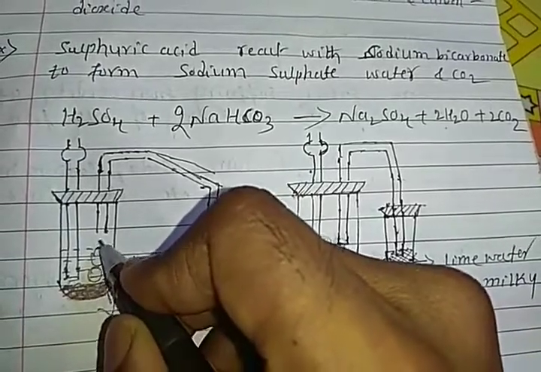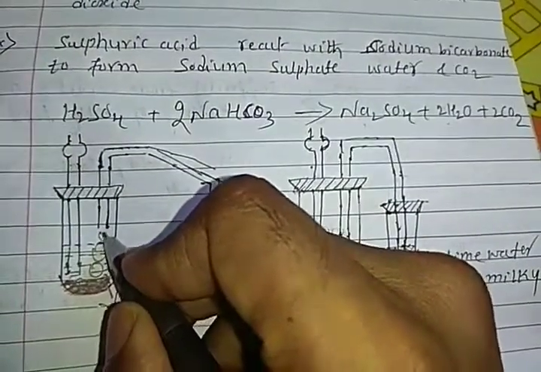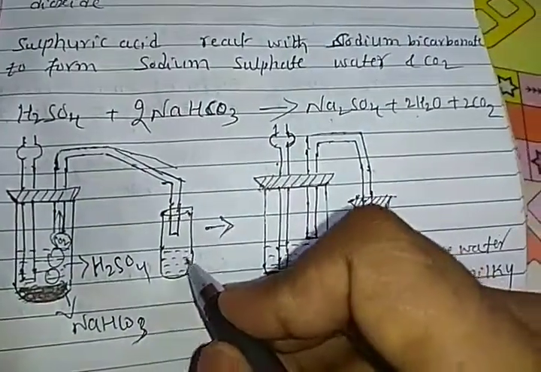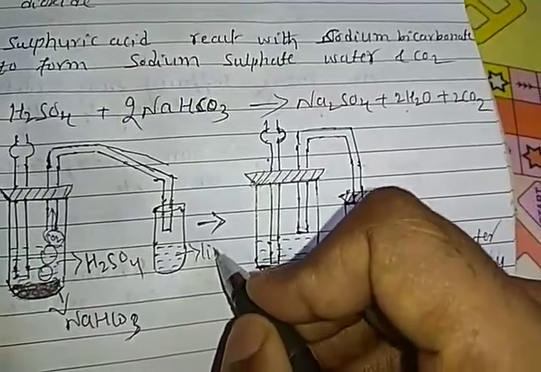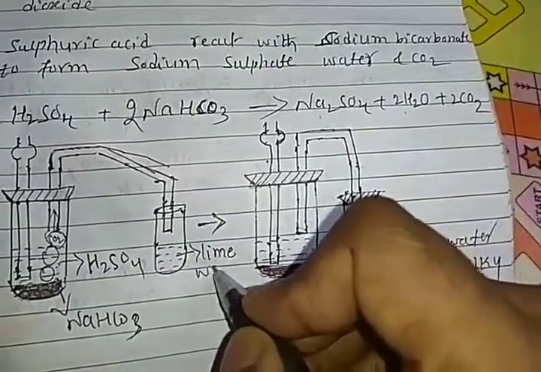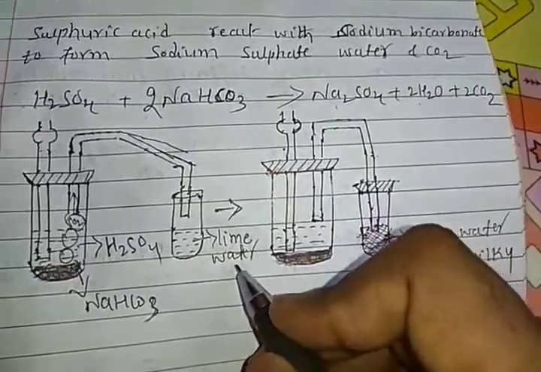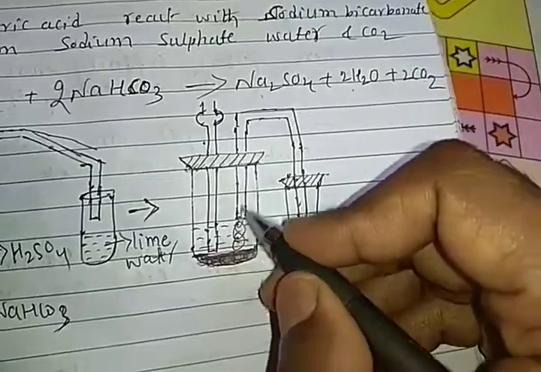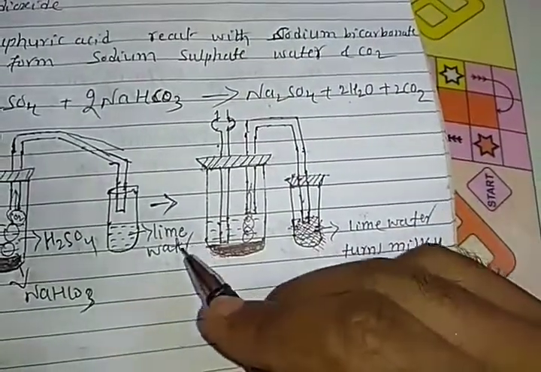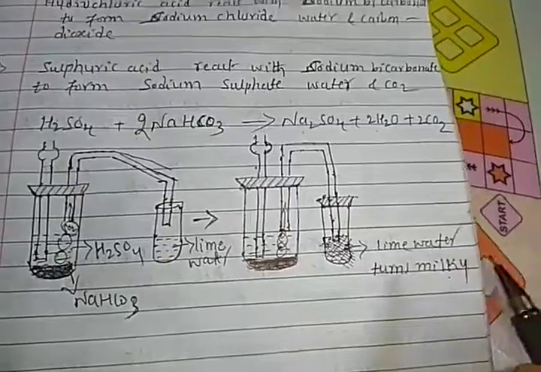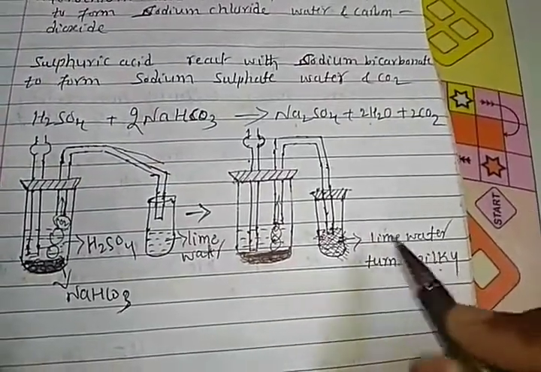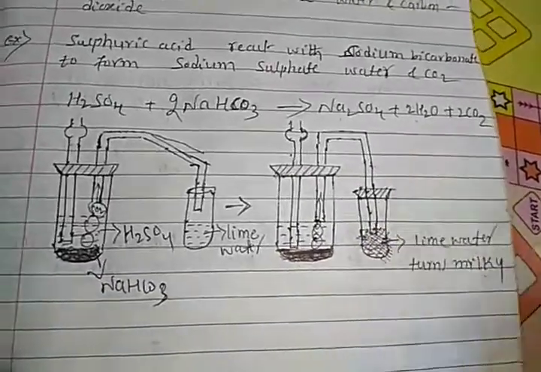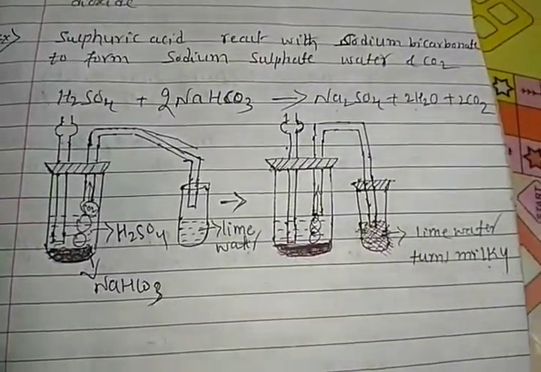This carbon dioxide enters this chamber and reacts with the colorless lime water. When the bubbles enter and react with the lime water, the colorless turns into milky. So the milky color indicates that the carbon dioxide is reacting with the lime water.